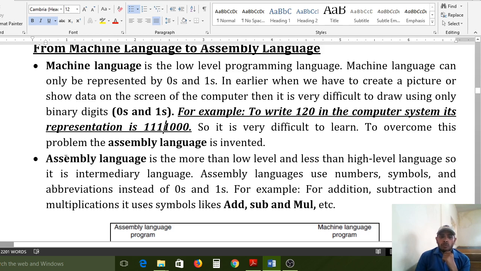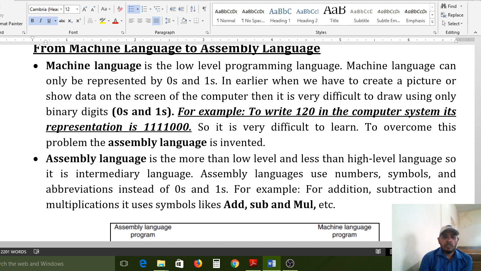So it is very difficult to learn. To overcome this problem, assembly language was invented. Actually, the first programming language is machine language. After that, assembly language was introduced, and after that, higher level languages. Machine level language is only for the computer's understanding purpose. If you want to learn machine level language, it is very critical.